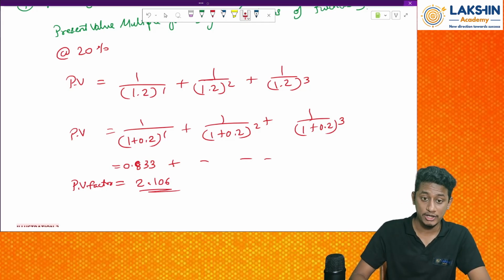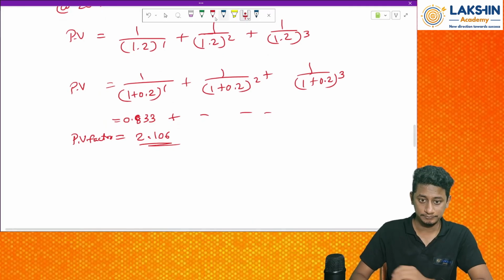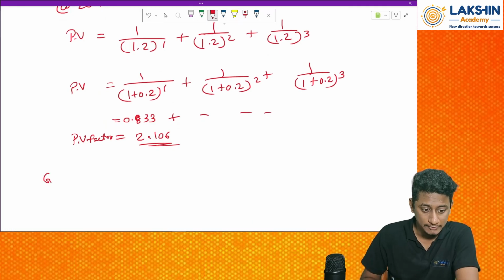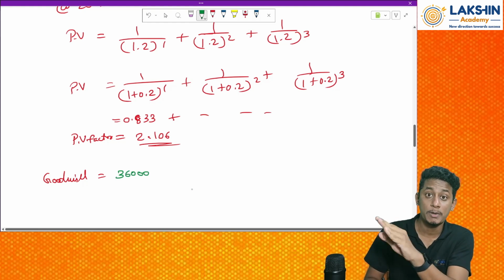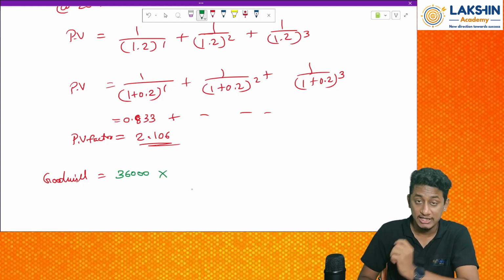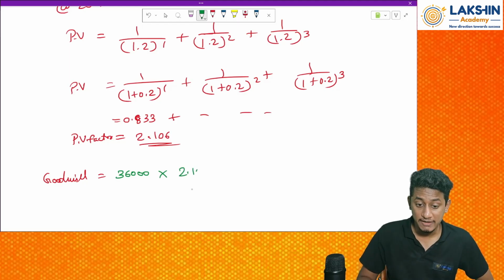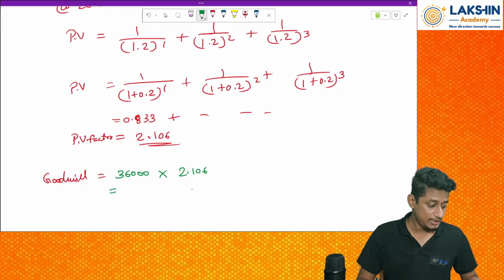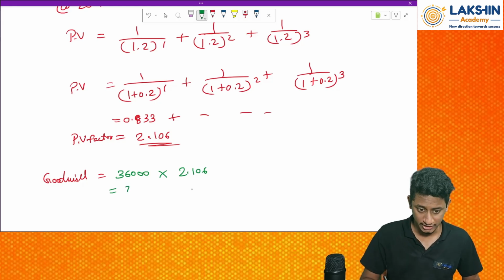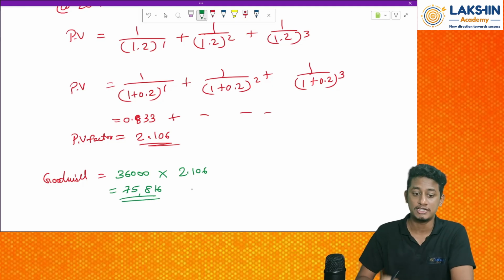Now going ahead. Now the goodwill will be 36,000. Sir, what is 36,000? The profit, the super profit the firm is earning for how many years of purchase? For a PV factor of 3 years. For 3 years of purchase. That will be 36,000 into 2.106. That is 75,816. This is what my goodwill is.